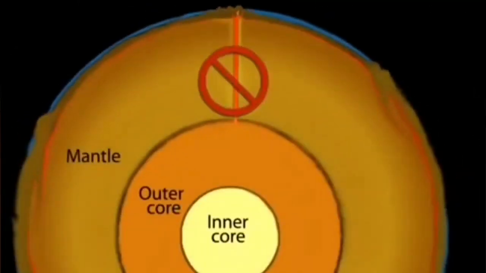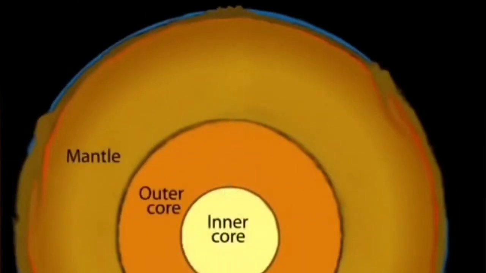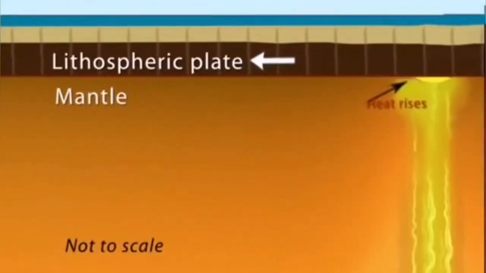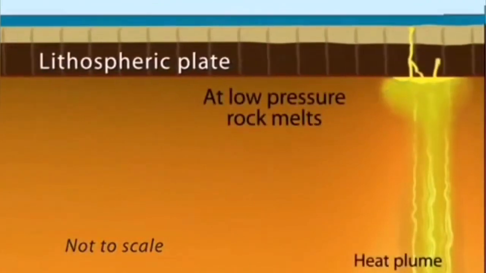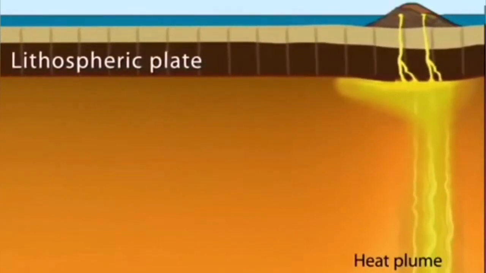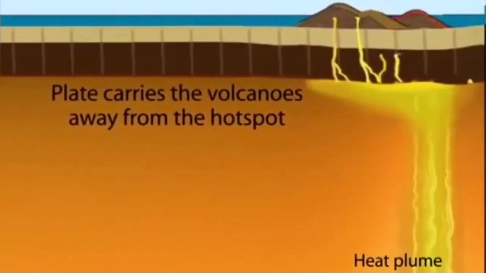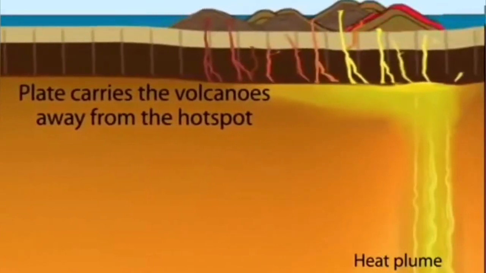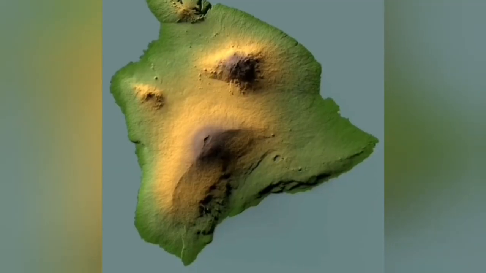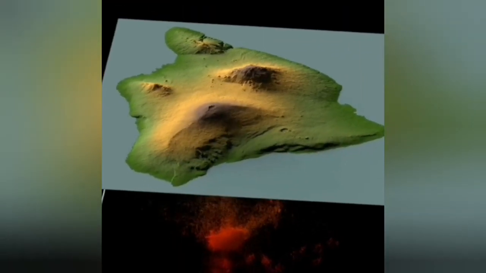We know that this is hot spot magma volcanism that is creating this from the region between the outer core and mantle. A convection cell rises with heated material. It is not molten unless the pressure is removed from it, and the cracks that are created remove the pressure, and that creates the melt we call magma, and that magma erupts as lava, as we see. As the plates move, because the heat plume or the hotspot is stationary, like a torch standing there, it creates this chain of islands like Hawaii.